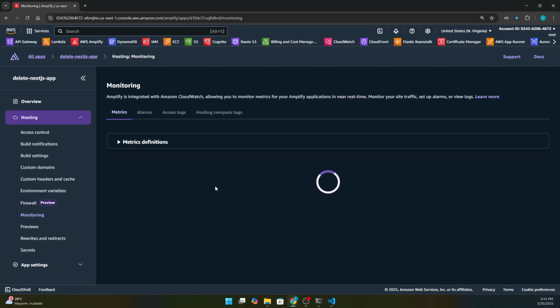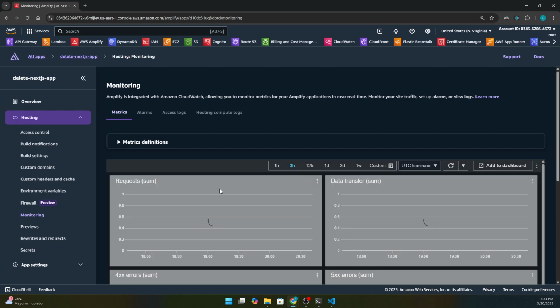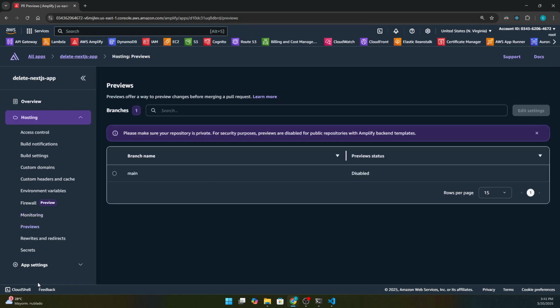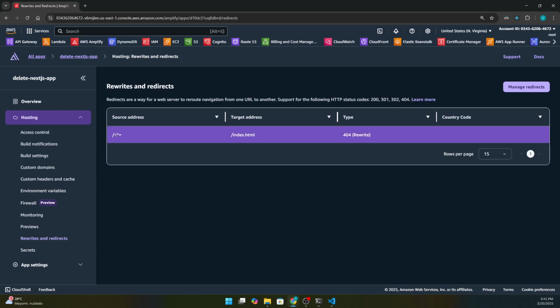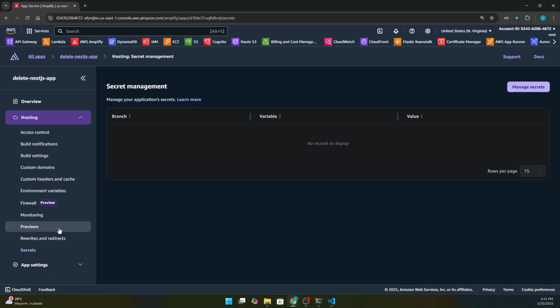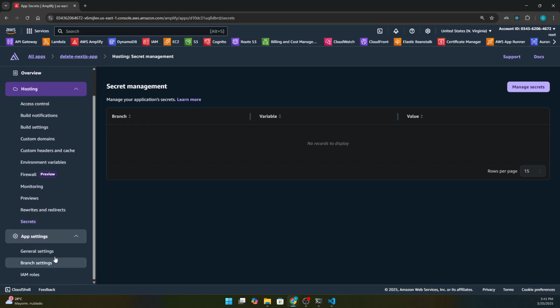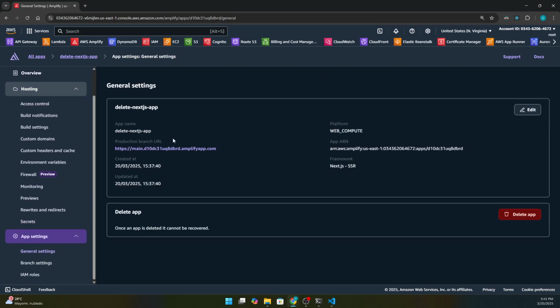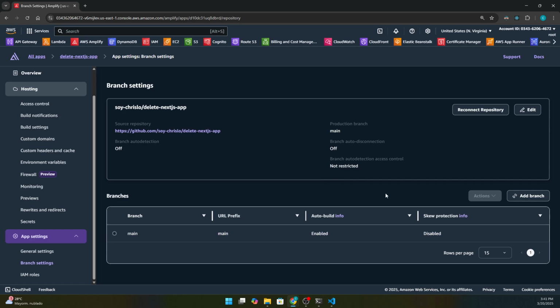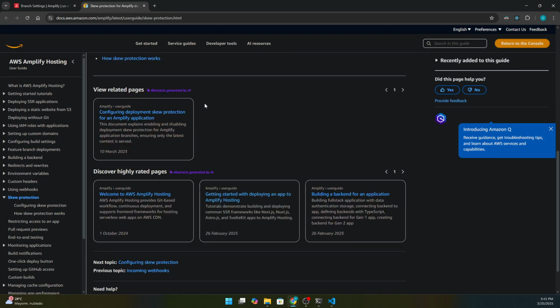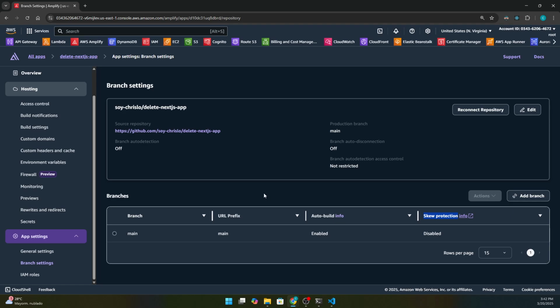We have monitoring if you are using another service like AWS Lambda. We also have previews, rewrites and redirects, and secrets. Of course, we are going to cover in the next episode the difference between environment variables and secrets. And we have the general settings, where we can change the general app information. We have the branch settings, where we can activate or deactivate the auto build. And this is a new one, so I don't even know what it means. Let's see in the future.